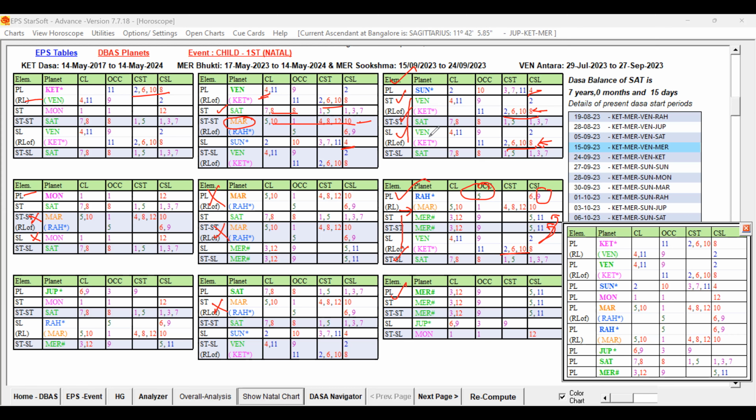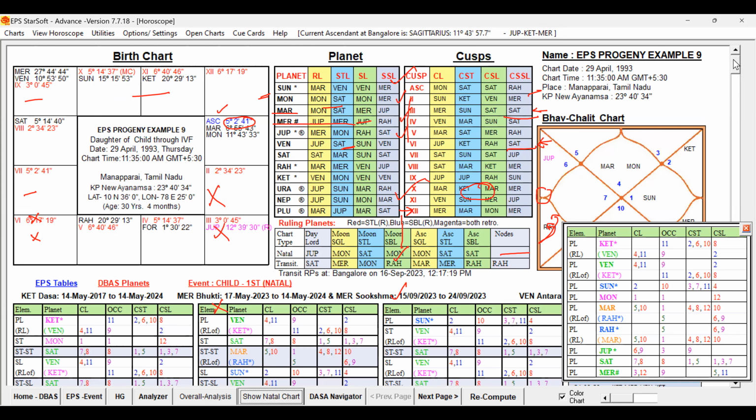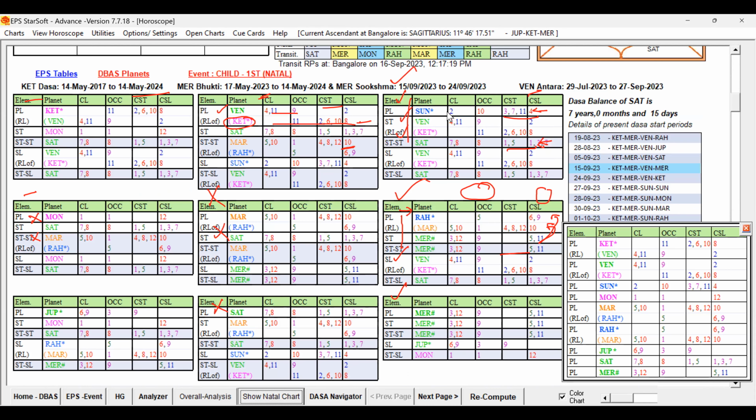Sun star level, sub level, Venus is coming. And when the same planet is repeated, let us check the sublord of the Sun also. We have to compare Sun and Rahu only. Sun in the sub of Saturn. Sorry, not Sun. Here, sub of Mercury. That is also fine. We are now comparing Sun and Rahu because both are having the strong key planets of the Dasa Lord, that is Ketu, right? Sun's sublord is itself Saturn only. Saturn is also good. And Rahu, Mercury, Venus, this is very good.